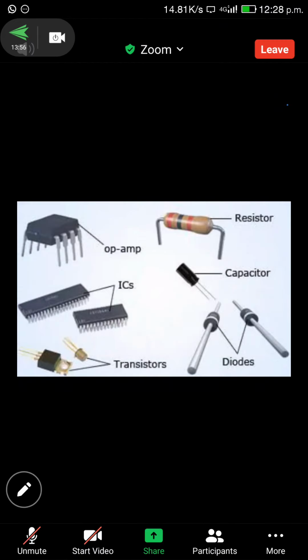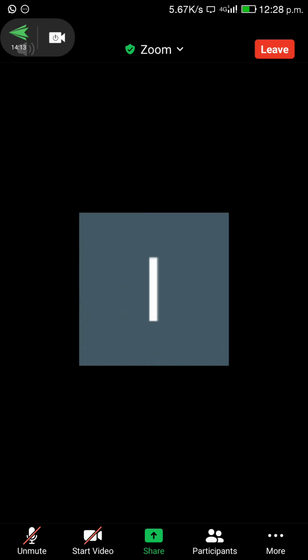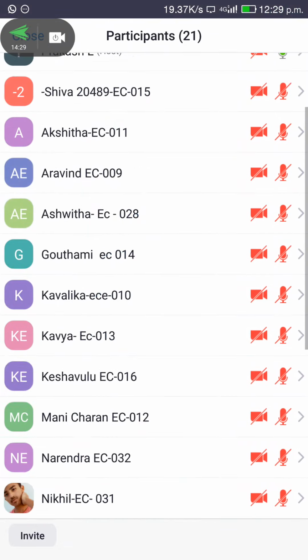In semiconductor devices, we already know the third group, fourth group, and fifth group elements. What are the third group elements? Boron, aluminum, gallium, indium, thallium.